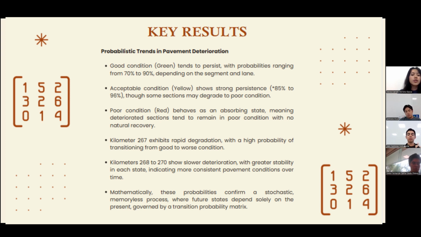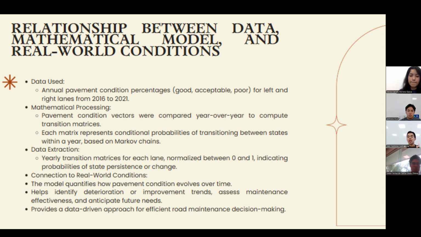This analysis is endorsed by the predictions for future years. Once the green roads start deteriorating, the probability of transitioning to the red state increases, while the green-yellow roads vary over time. From 2021 to 2025, the percentage of roads in the red state increases in all roads. We are going to explain the relationship between the data obtained and the data used, how they were handled in the mathematical models, and their relationship with the situation under analysis.